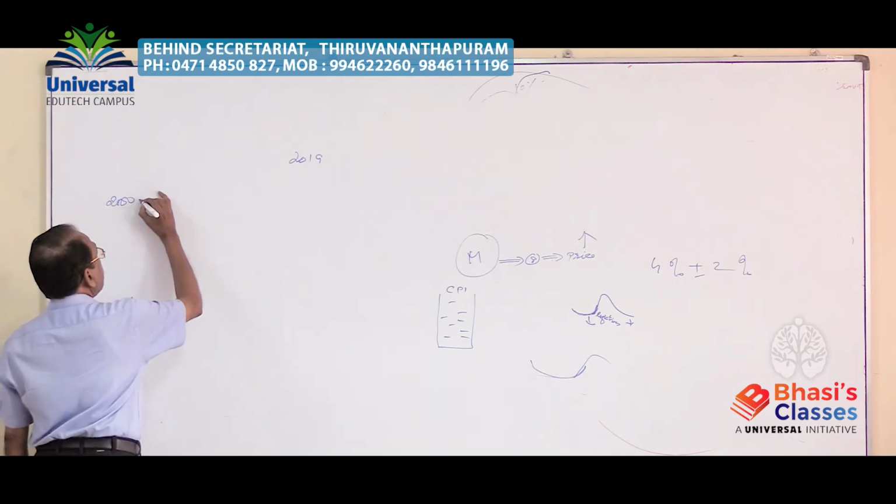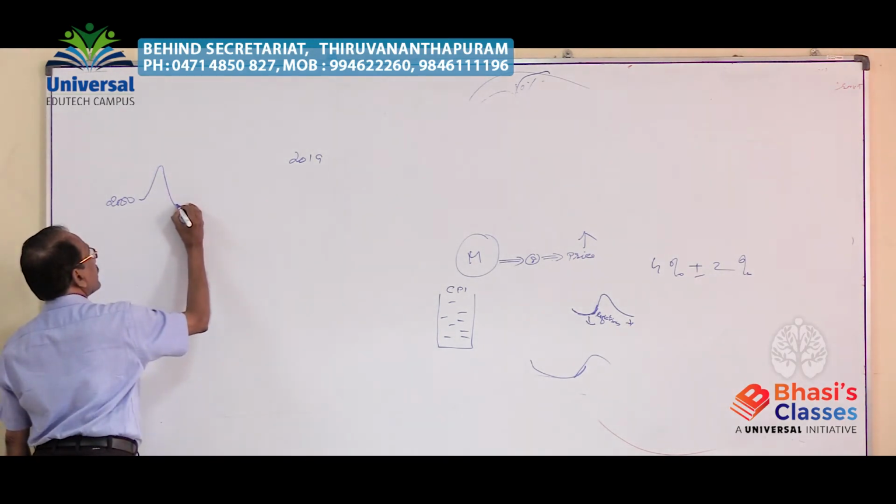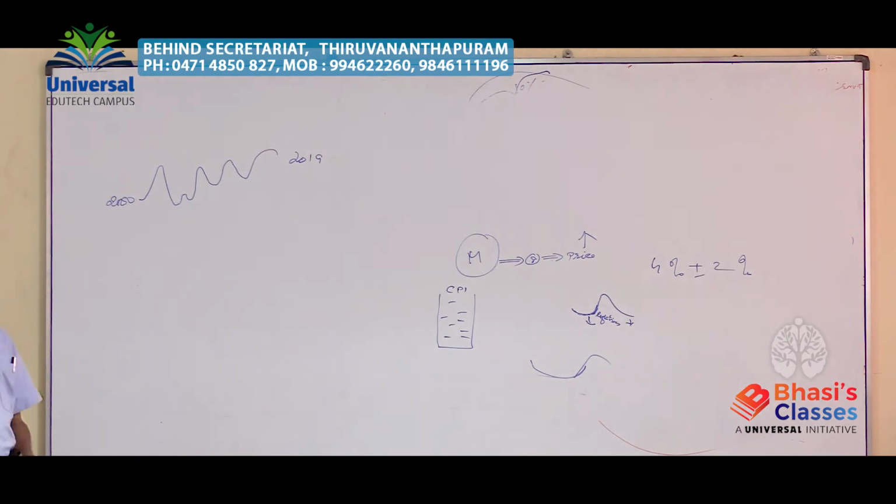For example, some period the economy may improve and there may be an increasing trend. After some time it may come down to hit the lower level. Again it may go up. Again it may come down. In this manner, the aggregate economic activity during a long time will move like a wave. Wave-like movement in the aggregate economic activity is a characteristic feature for all economies, whether it is a developing country like India or underdeveloped economy or advanced economy. This is an inherent characteristic feature.